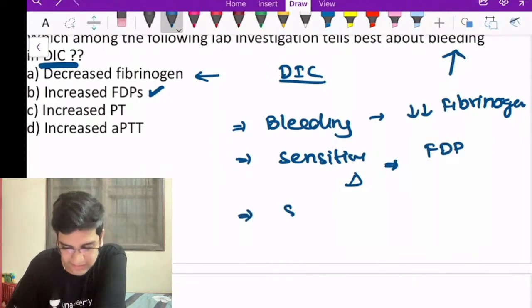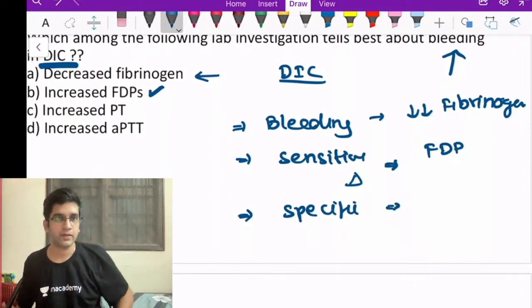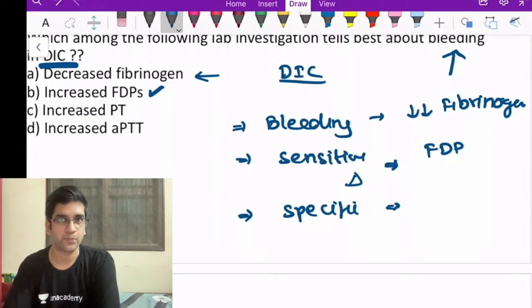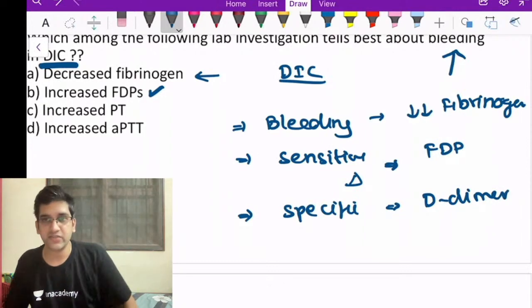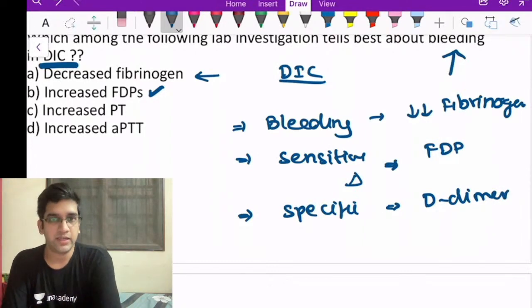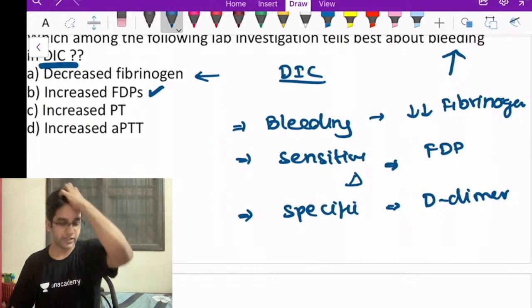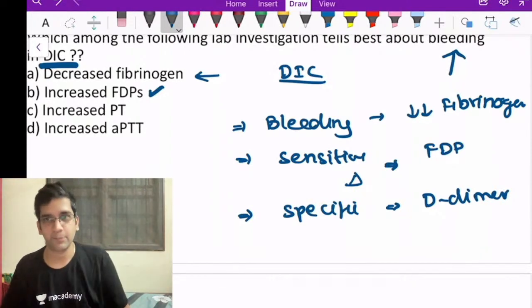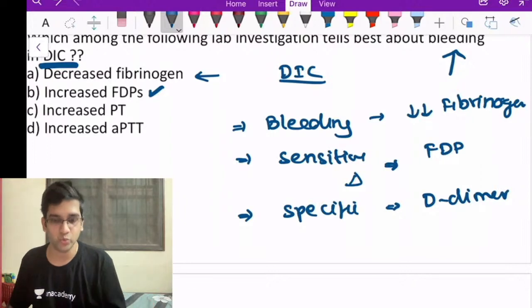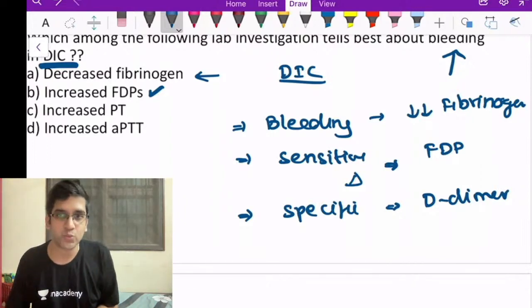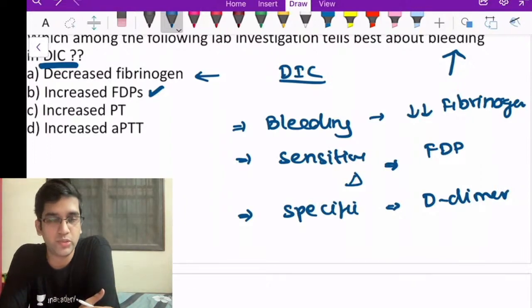What do you think is a very specific test for DIC diagnosis? Specific test for DIC diagnosis, we have a test called D-dimer, right? D-dimer is a specific test, fine. FDP is a sensitive test, right? It's okay, trending videos. Hopefully this question comes in exam. The hurt changes to happiness, fine. In exam you will write this correct. If you make mistakes here, that's one reason we want you to know this, fine.